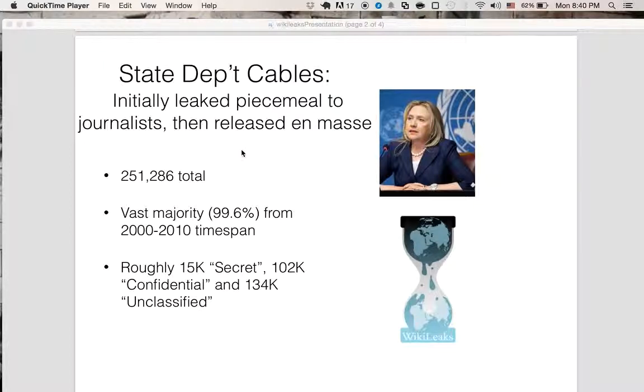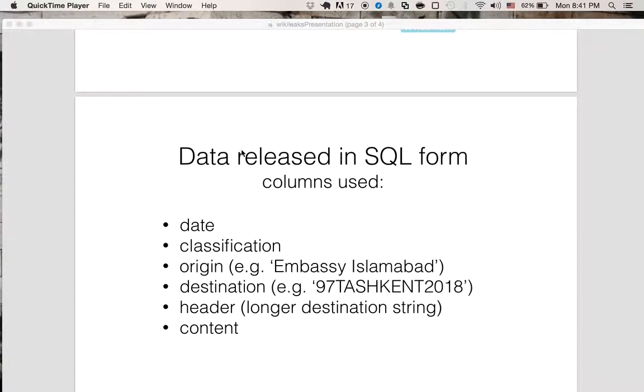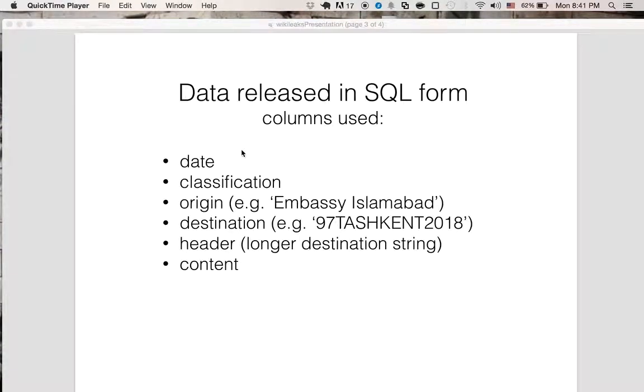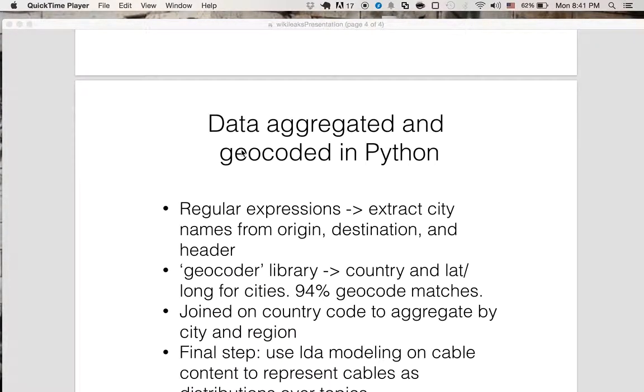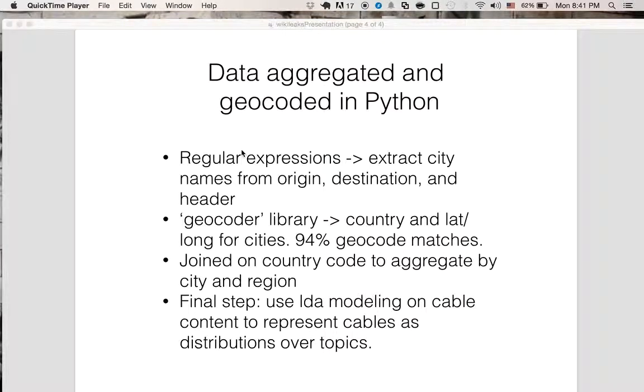That included 251,286 files, and while these do span as early as 1966, the vast majority fall between 2000 and 2010. The breakdown is about 15,000 secret, 102,000 confidential, and 134,000 unclassified. All this data was released in SQL form, and the columns included date, so chronological information, categorical information, geographical information encoded in origin, destination, and header, but which needed to be extracted, and then the actual content of the cable itself.